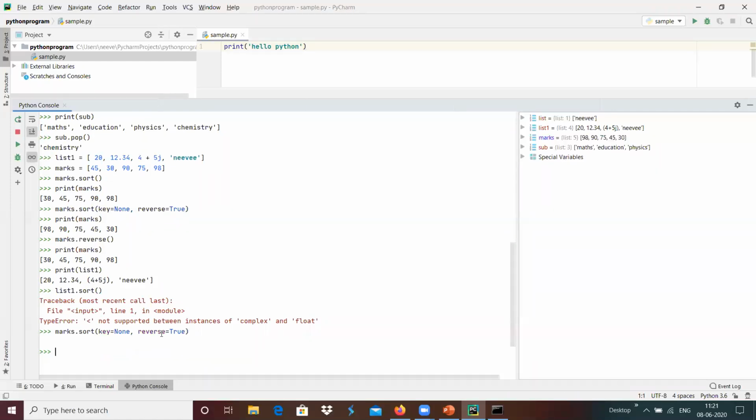It is an argument to that function in order to make a reverse sorting. And if we do not give any argument, it will be a forward sorting basically. Is it fine?